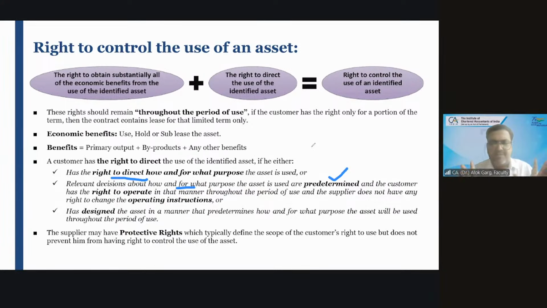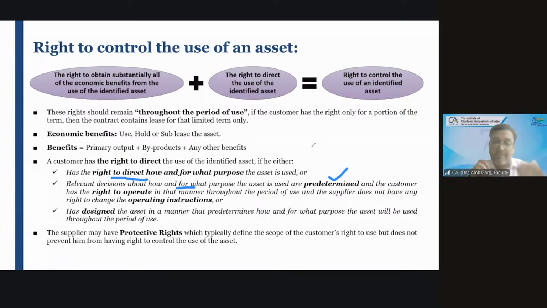So the lessor has given a few conditions, and the lessee also agreed, and it was before starting the contract, before initiating the contract. So the decision about how and for what purpose the asset is going to be used, and the lessor told it is a residential accommodation, so you cannot operate commercial activity in this house. Okay, so everything is determined, and the lessee is operating in that manner also, right? And the lessor does not have any right to change the operating instructions.